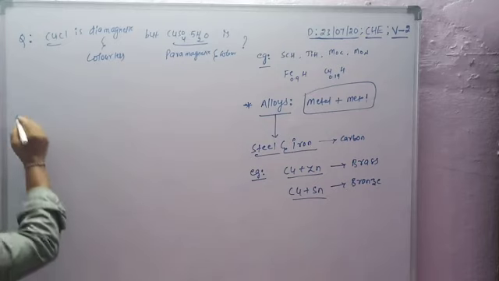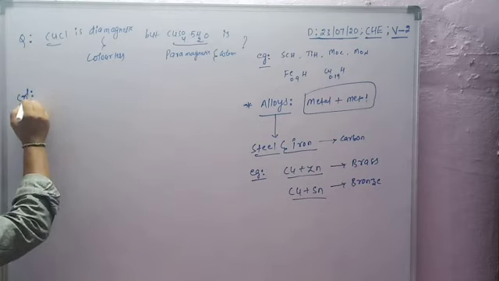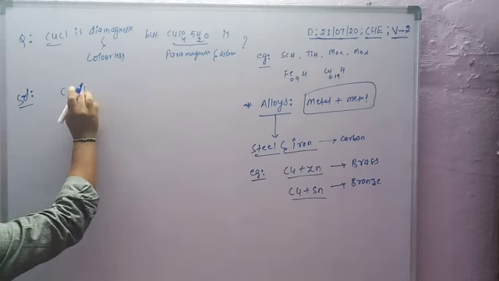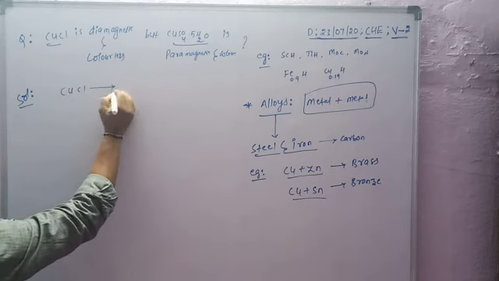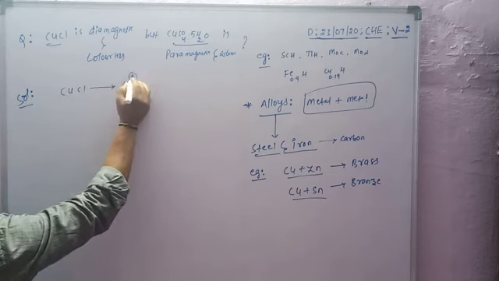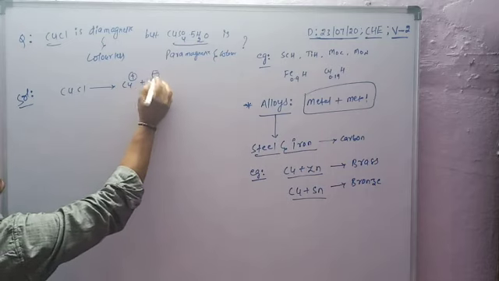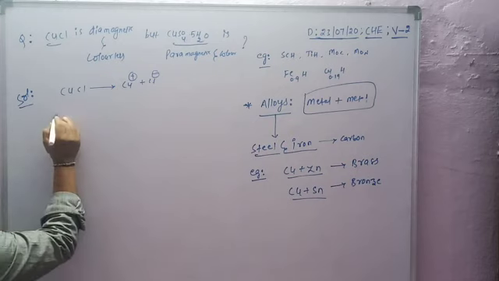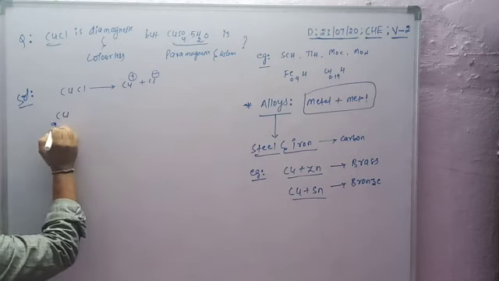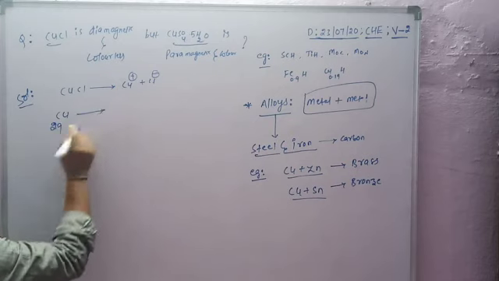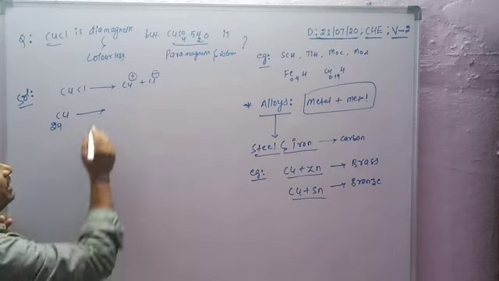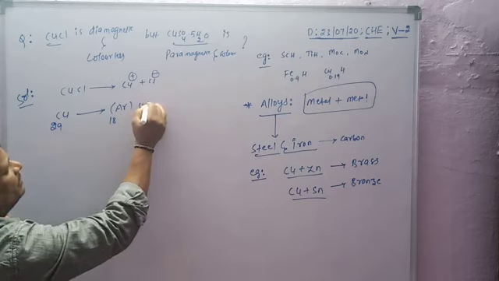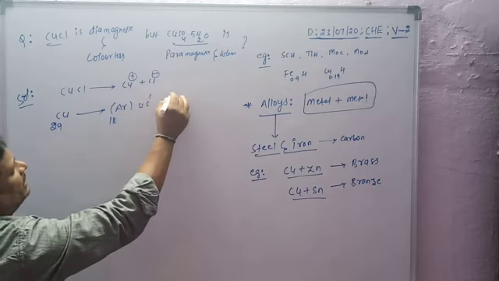Why? The solution is that CuCl gives Cu plus and Cl minus. Copper's atomic number is 29. Its electronic configuration, based on the nearest noble gas argon, is argon 18, 4s1, 3d10.